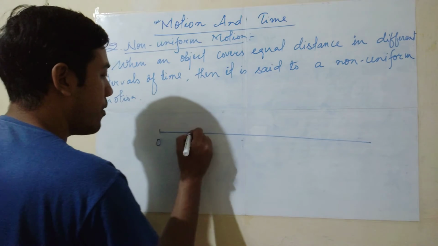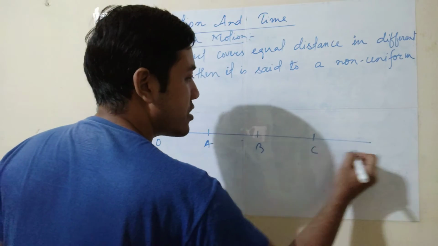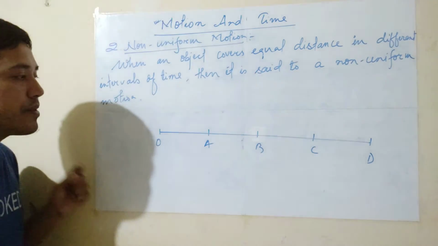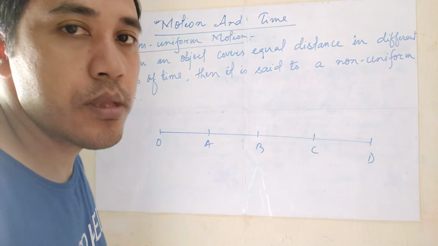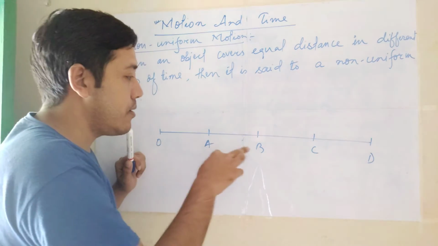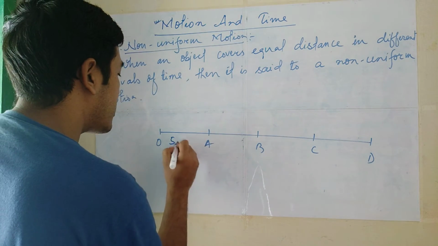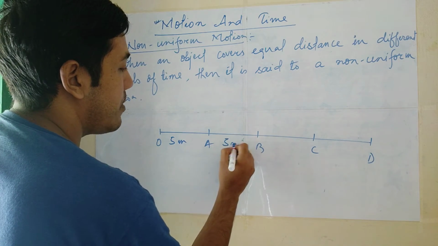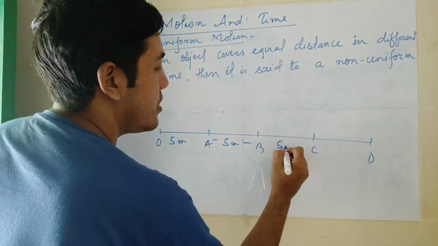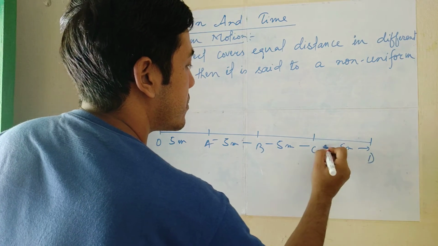Same thing, this is O, this is A, the first one, this is B, the second one, this is C, then this is D. Now look here, this OA, AB, BC and CD. The distance of OA is 5 meter, AB also 5 meter, BC also 5 meter, and CD also 5 meter, right?